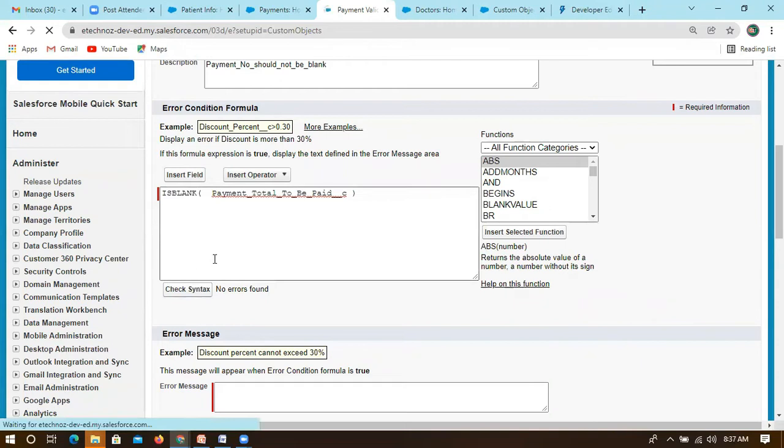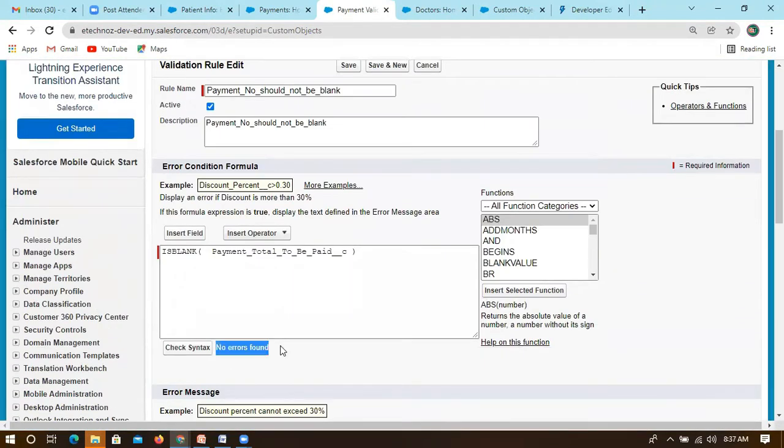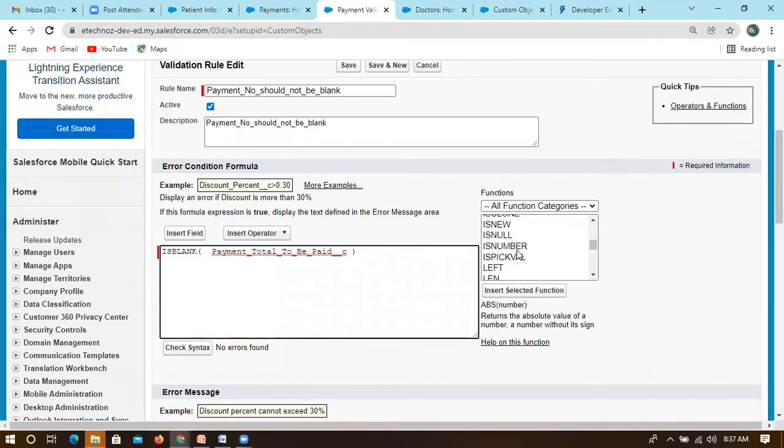Now I'm checking is blank. It will throw you an error if it is not supportable. Yeah, this is supporting, that's fine. If this is not supported, then you have to write one more function here. The cursor is very important. Where you are placing it, based on that, it will write the syntax here. If I want to convert this entire field to a different field type, I want to convert this number, because it will not consider it. We have to convert this to a different format. If I want to consider this number format as text, we'll have something called text.